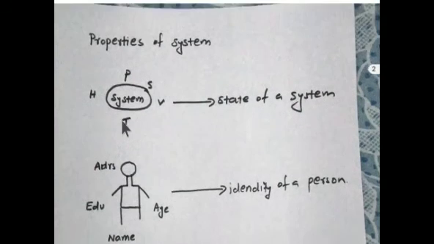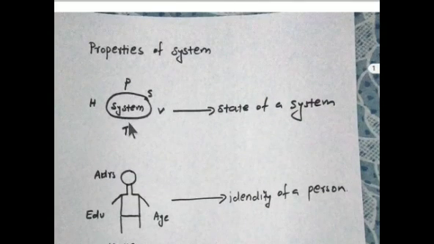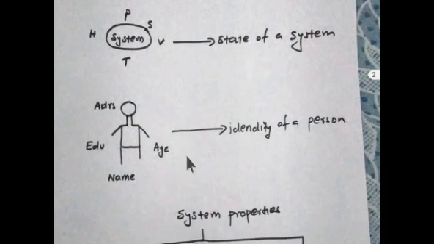In a similar way, pressure, temperature, volume, entropy S, enthalpy H, etc. can be used to describe the state or condition of a system. If we change the pressure or temperature or volume, if we change any property, the state of the system will change. Similarly, if a person changes his name, address, education or job, his identity will change. This is the concept behind this.